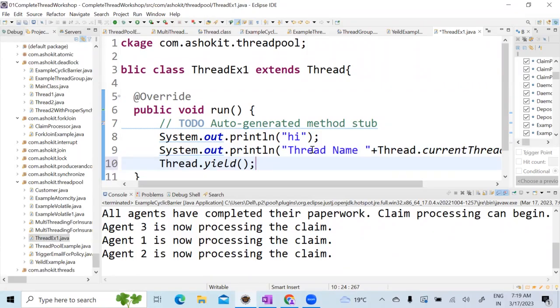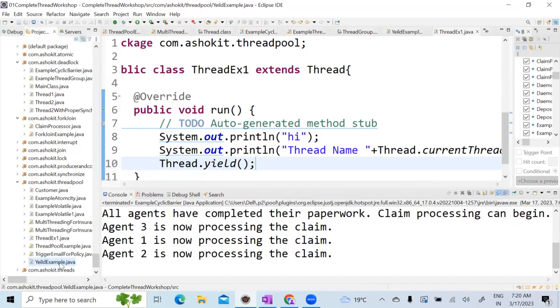Now, whenever I say Thread.yield, what happens is after completion of the current thread, whichever thread has the higher priority, it will give access to that thread. At any point of time, one thread will execute, right? It depends on the scheduler. For example, the scheduler is taking the T1 thread. After completion of the T1 thread, it will give access to the thread which has more priority than the currently executing thread. But we cannot guarantee that. It all depends on the scheduler only. So now let us run the program and see.